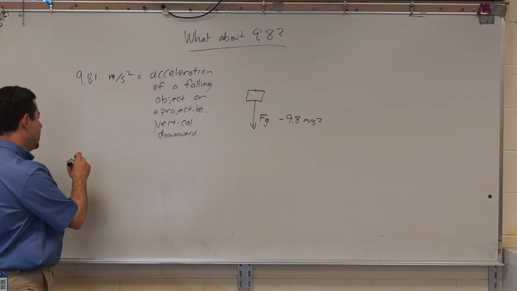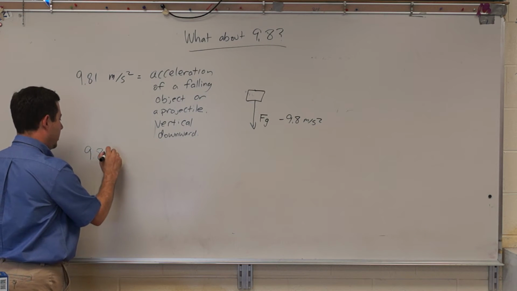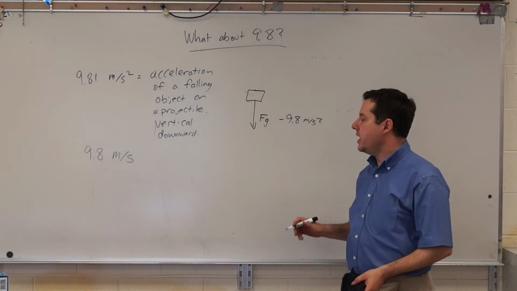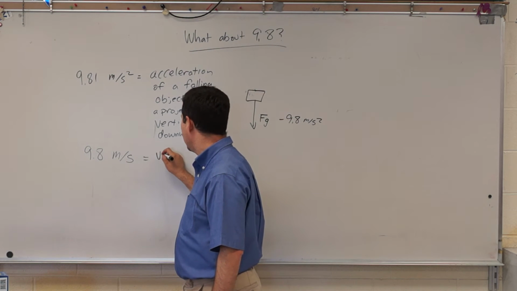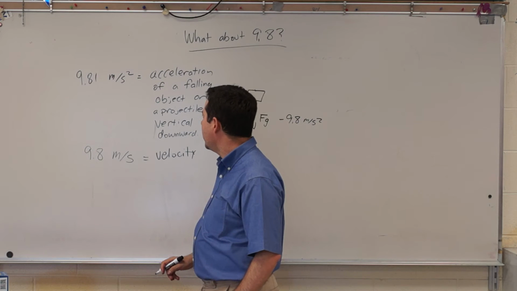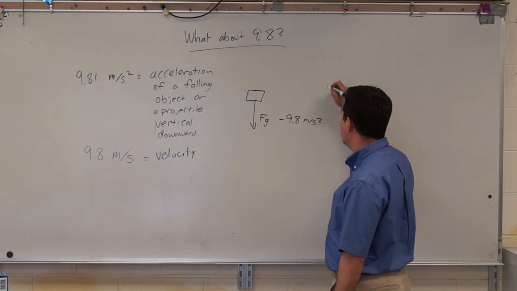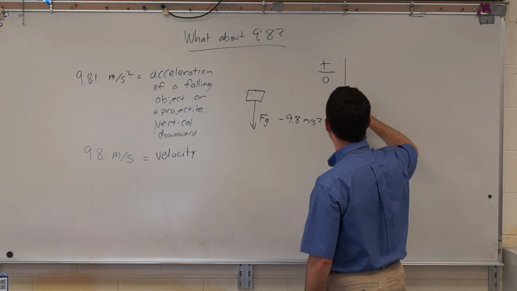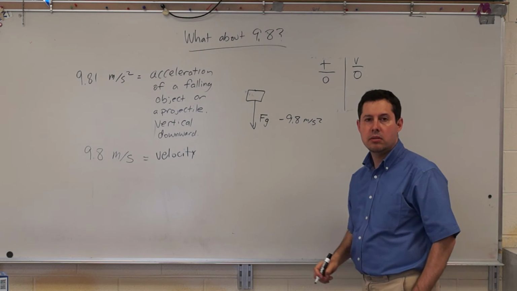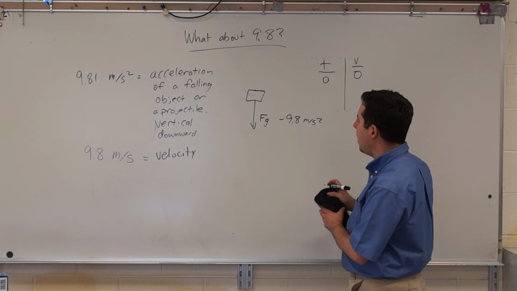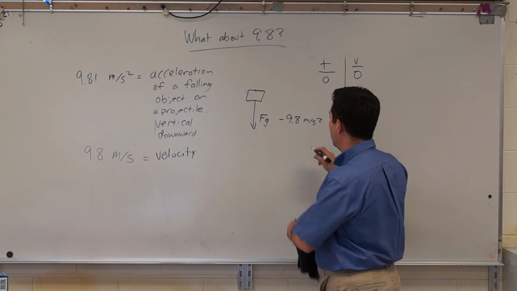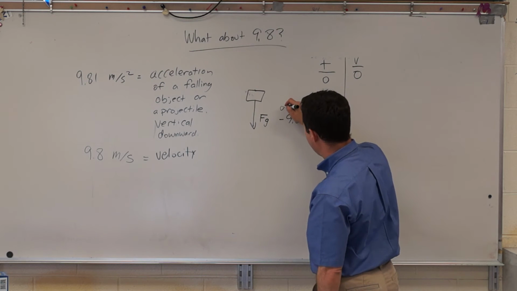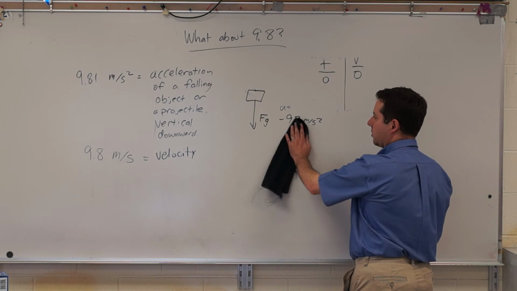Another thing that it can be used for is 9.8 meters per second. So I'm giving you a different unit. It looks the same, but it is in fact a velocity. So let's think about it. If we drop an object, the instant it's dropped at time equals 0, the velocity is 0. But it has an acceleration of, oh, this is a mistake. What did I say? Well, it's not a mistake, it's just a little confusing. I'm not trying to say the weight is negative 9.8 meters per second squared. I'm trying to say the acceleration is negative 9.8 meters per second squared.